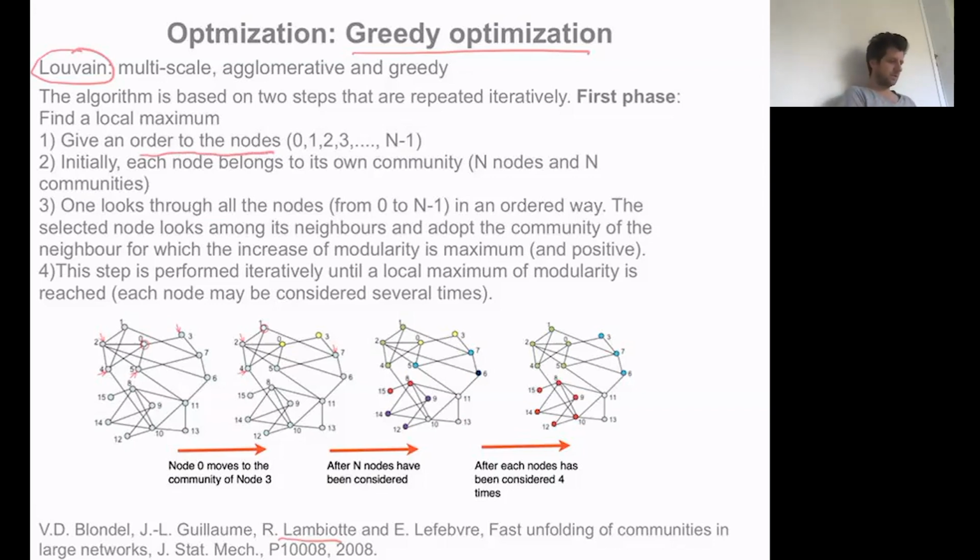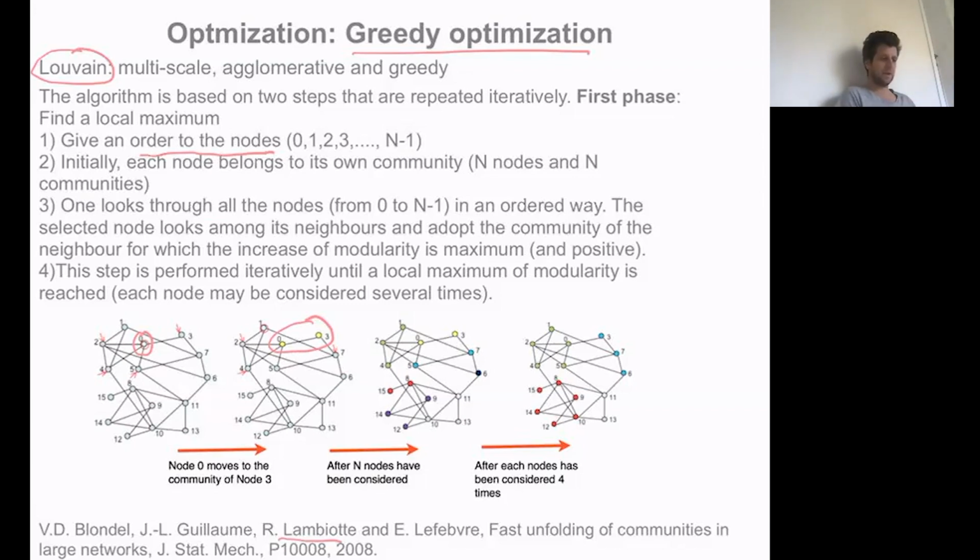Then you start from node 0, and you try to take it out of its community and put it into the community of one of its neighbors. And you do that for all of the neighbors. If there is an improvement, you do the move where the improvement is largest. So in this case, you would be putting node 0 in the community of node 3. Then you do this step for node 1, 2, 3, and so on until n-1. And at n-1, you go back to 0, 1, 2, 3, and you continue until nothing happens.